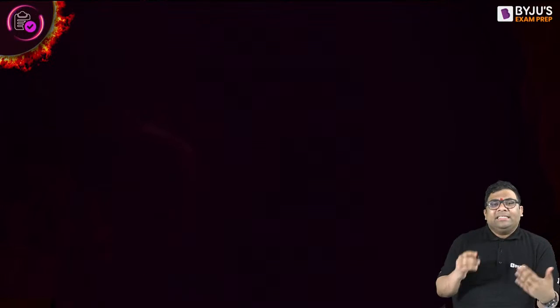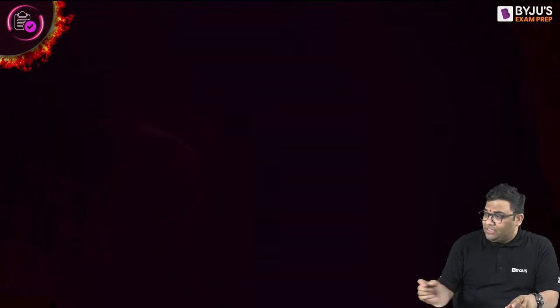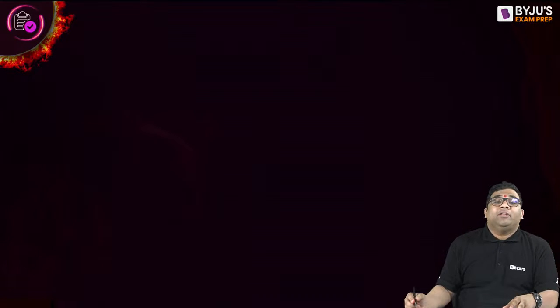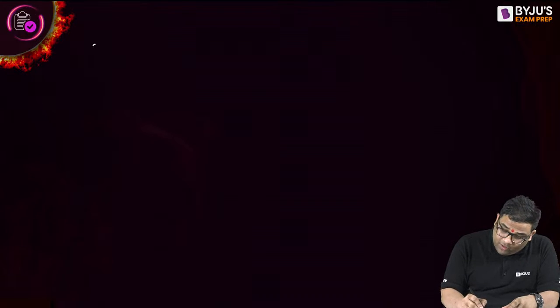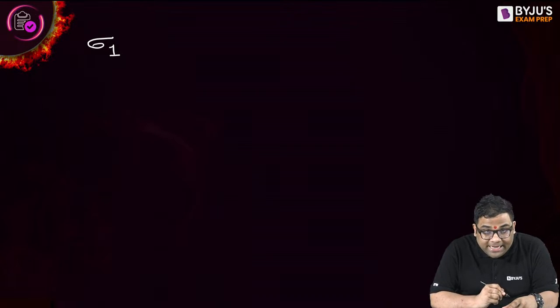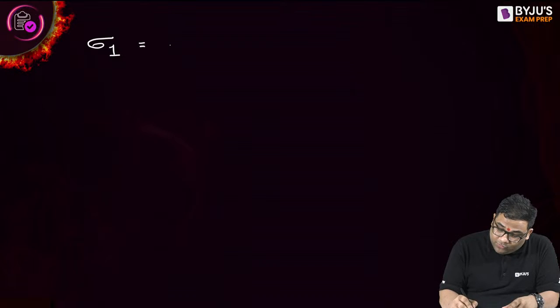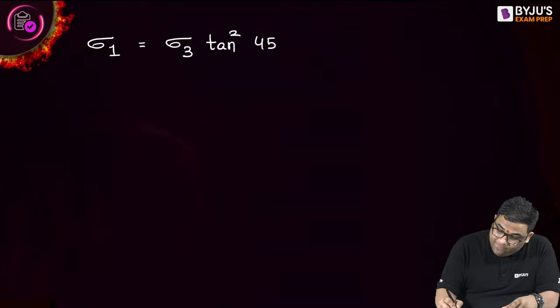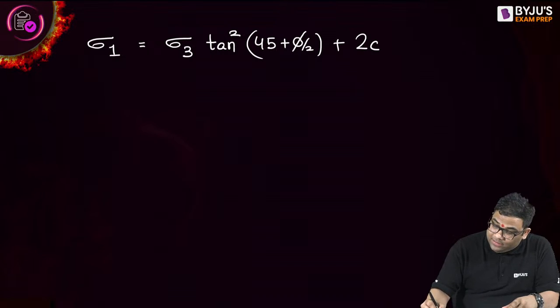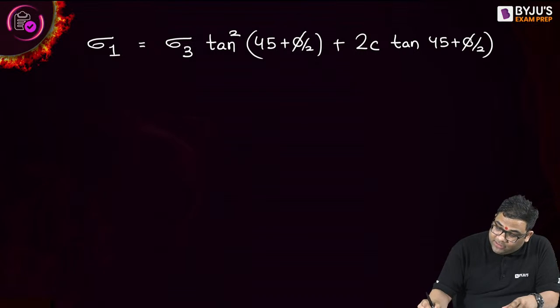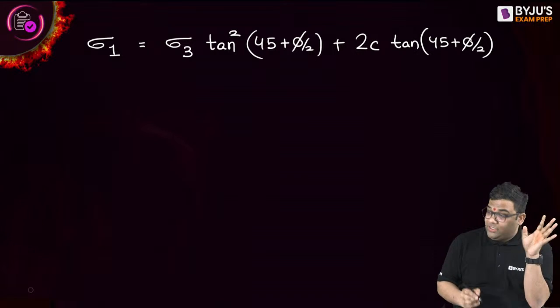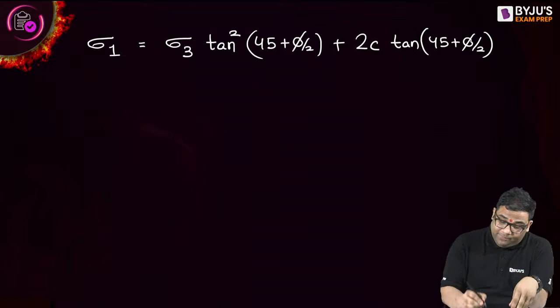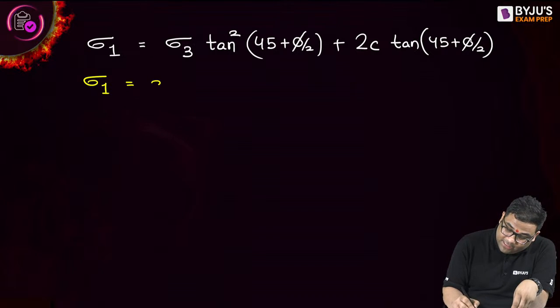Now, let us see a very important relationship. I will not derive the relationship. This relationship is very important for solving the questions of shear strength. This is the relationship between sigma 1, the major principal stress, and the minor principal stress sigma 3. Sigma 1 is equal to sigma 3 tan square (45 plus phi by 2) plus 2c tan (45 plus phi by 2). It's a very important relationship. It is, I can say, the most important equation of your shear strength chapter.